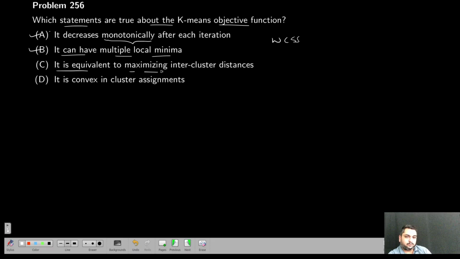It is equivalent to maximizing inter-cluster distances. No, it is about within clusters, right? WCSS. So it is false. Inter means between the clusters. Intra means within the cluster. It is convex in cluster assignments. No, it is not a convex optimization problem. It's actually a discrete optimization problem.